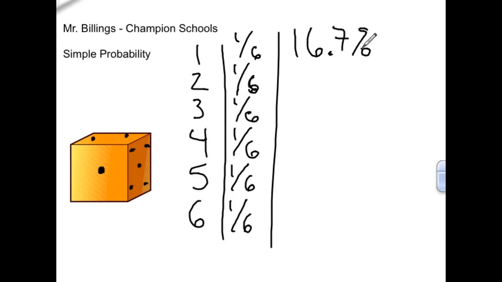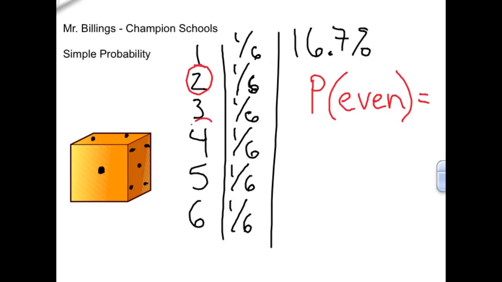What if I expand on it though? What if I said, hey, what is the probability, and I'm going to use a capital P for this, of rolling the number cube and getting an even number? So let's look at my number cube. First off, let's circle the even numbers I've got. I've got a 2, I've got a 4, and I've got a 6. So there are 3 possible even numbers that I could roll on this number cube.